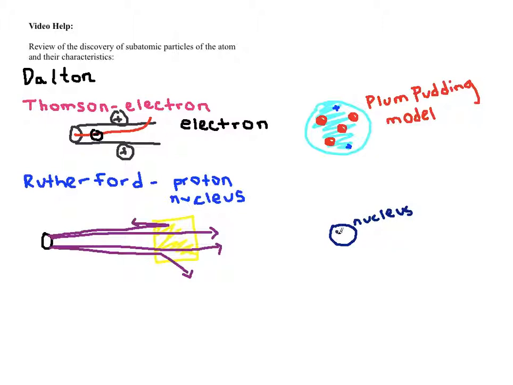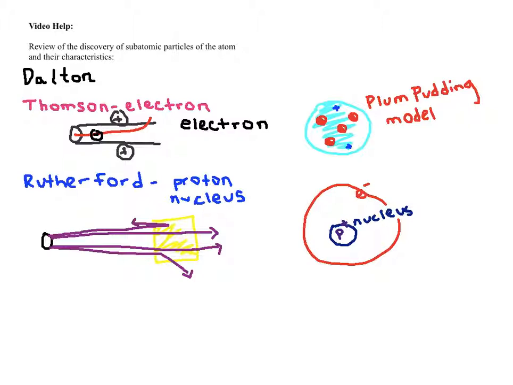So within the nucleus, there are protons. Now I'll represent that with a P+. And then around the nucleus, you've got electrons orbiting around it. Now, we'll learn in the next unit that in fact electrons don't orbit, but for our intents and purposes, we'll say that they're orbiting around. And the interesting thing is that the majority of an atom, unlike what Thomson thought, which was that it's all positively charged, most of an atom is empty space because the nucleus takes up very little space. The electrons don't because they're just kind of moving around.